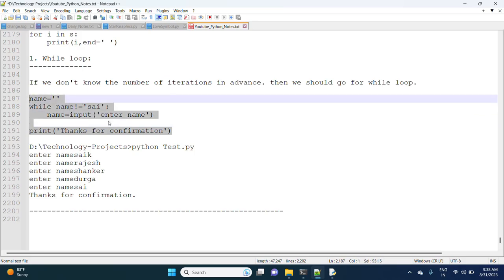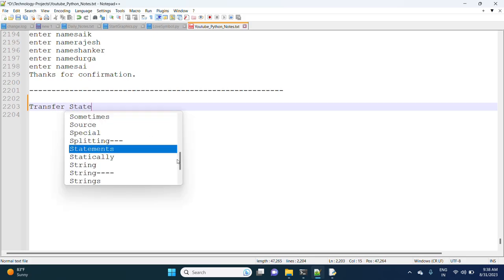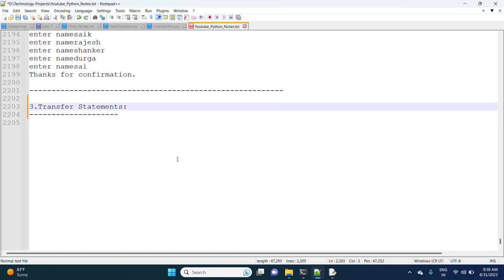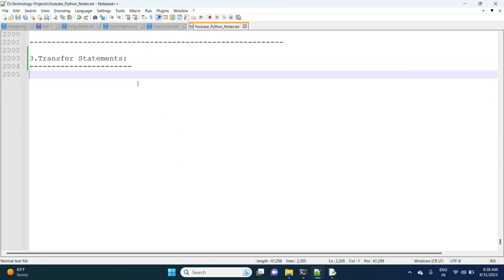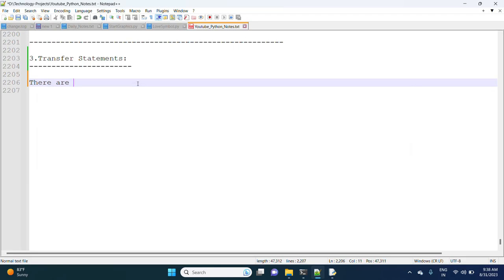So today we have to focus on transfer statements. This is the last one, transfer statements. There are three types.